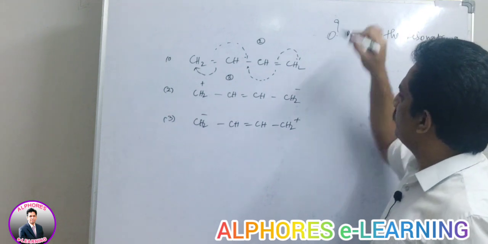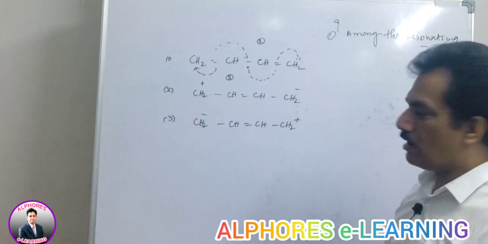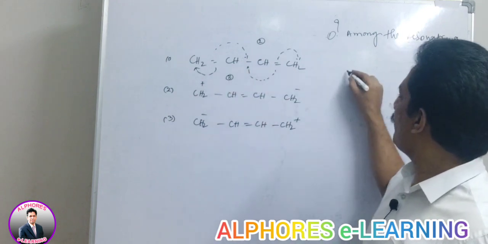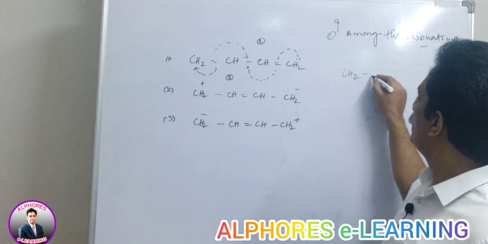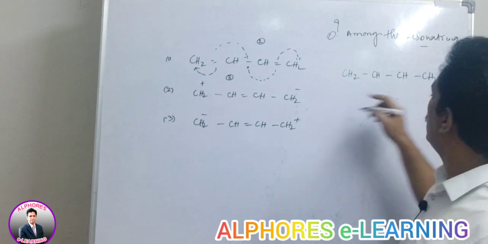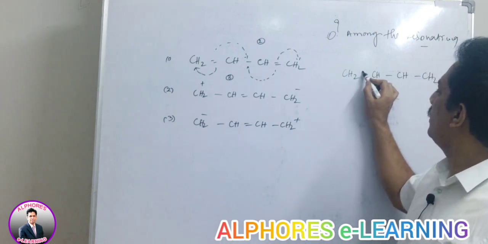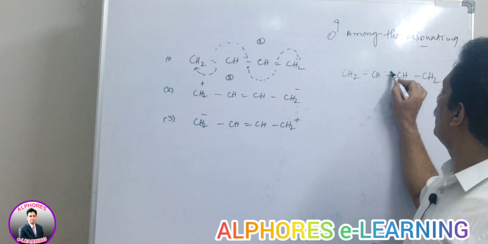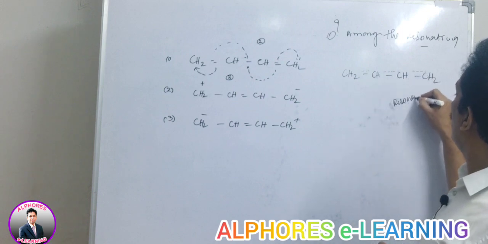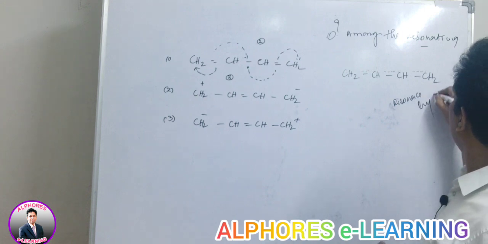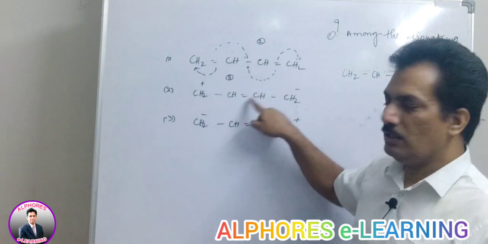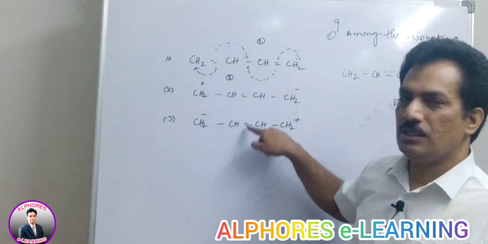That is one question. And one more question they are asking is, in case of this bond, they will provide it like this: CH2, CH, CH, CH2, and this is the actual imaginary original resonating hybrid, because bonds are here, here, and in these two cases the double bond is in between.